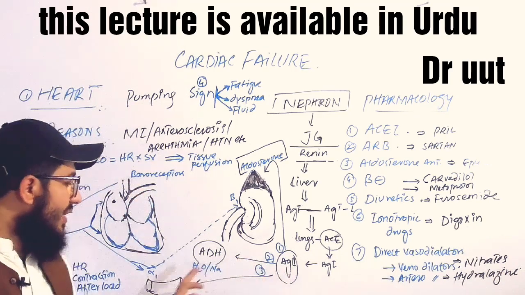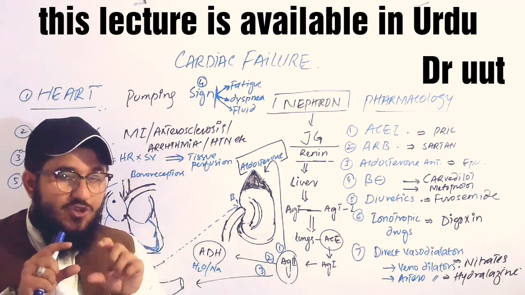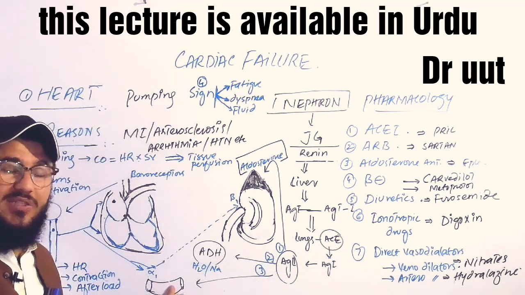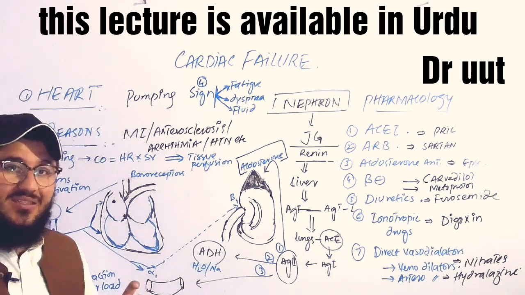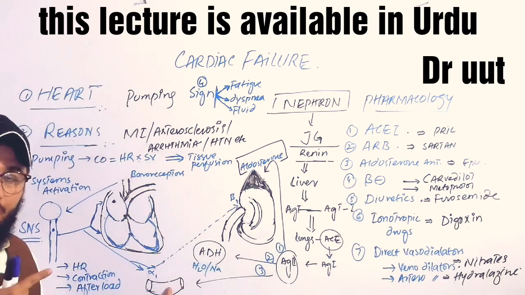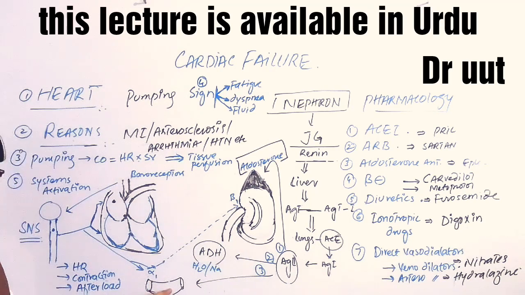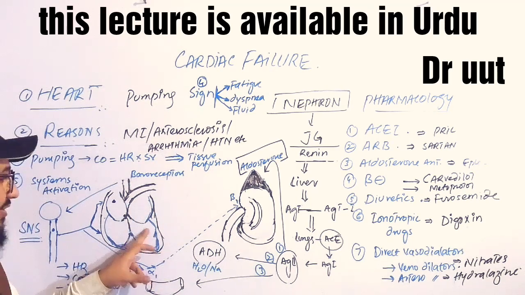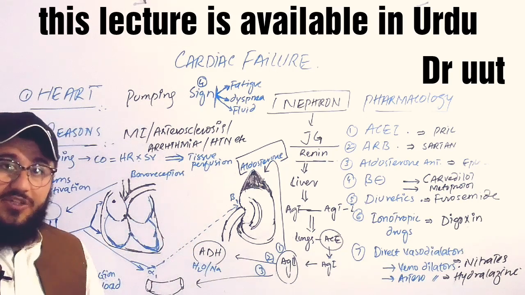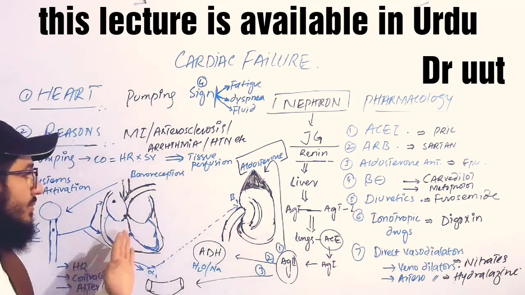And the third one is on the arterioles. Angiotensin, the name is telling itself. Angio means blood vessel, tensin means tension. So it is increasing the tension on the blood vessels like arterioles. When this tension increases, as I told you before, it increases the blood pressure. When arterioles are constricted, they increase the blood pressure, and the increased blood pressure will increase the afterload. Then the ventricles again receive stress, and they reply to the stress by contraction. Now again the ventricles will contract to pump the blood out.